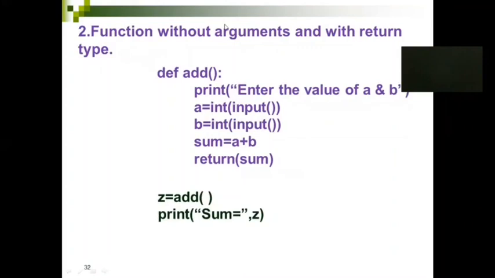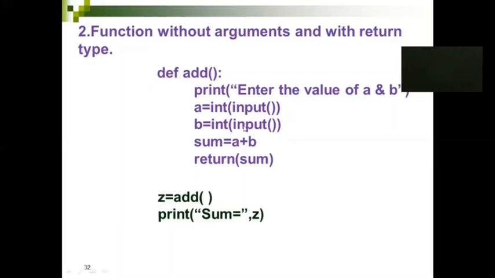The second one is without argument and with return type. So see, the return type is there, but there is no argument. This is the place where you are going to call the function. So you are calling the function, and whatever this function definition is going to return, you are going to get it into the Z variable. Okay. So you are going to call the function, and you are moving to the function definition part. You are going to get the input from the user. Same example I have shown here also. You are going to find the sum, and you are going to return the sum. It means when you say return sum, this will be returned back to the function call, and it will be assigned to the variable Z.